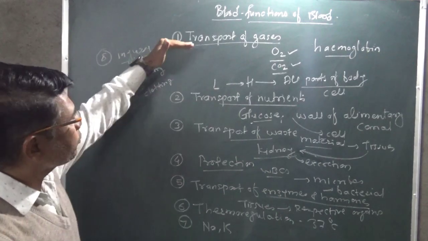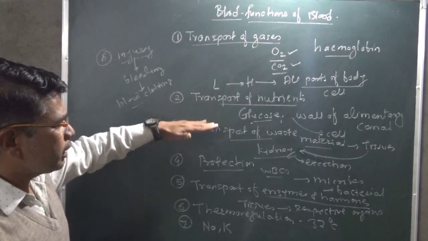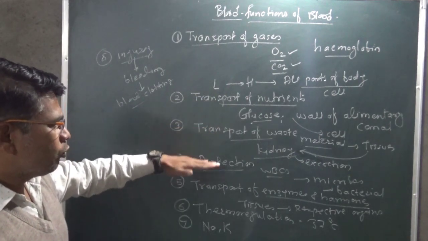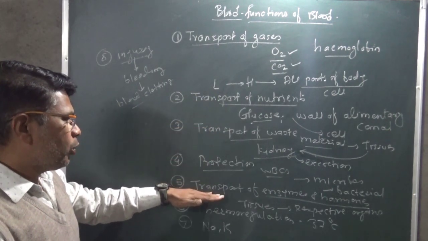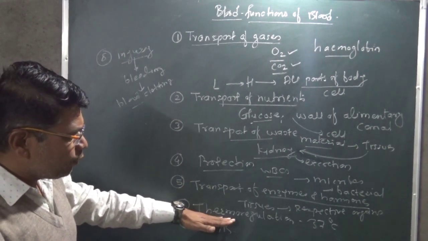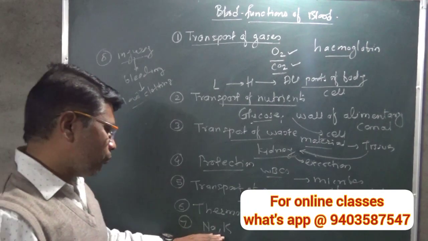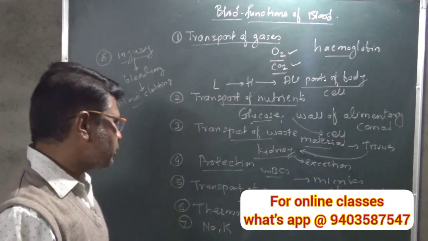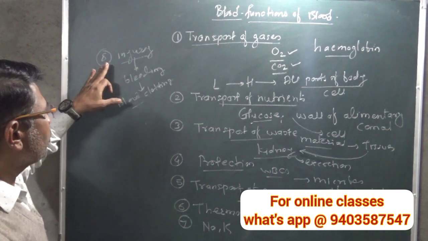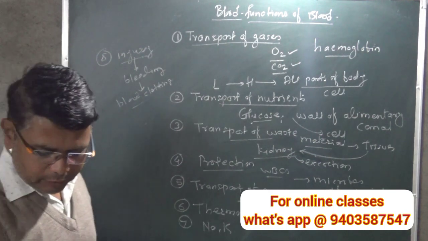We summarize: transport of the gases, transport of the nutrients, transport of the waste materials, protection, transport of the enzymes and the hormones, thermoregulation, maintaining the balance of sodium and potassium ions, and blood clotting. So these are the functions of the blood.